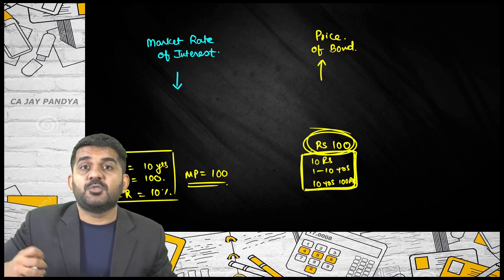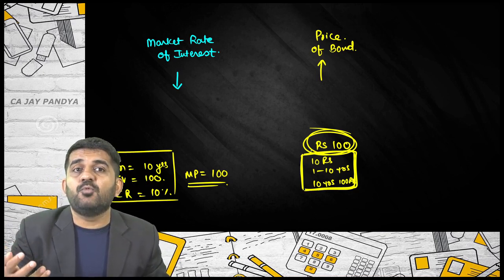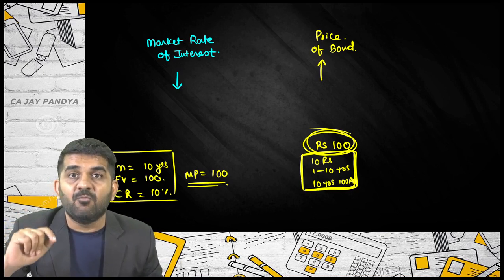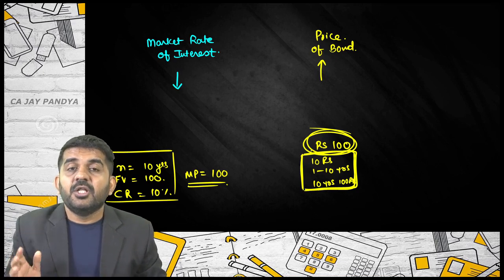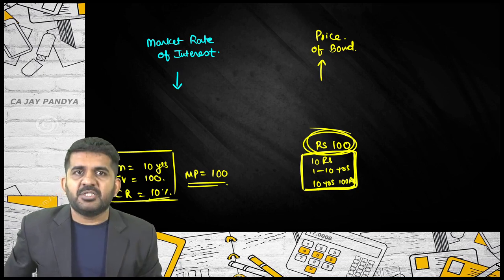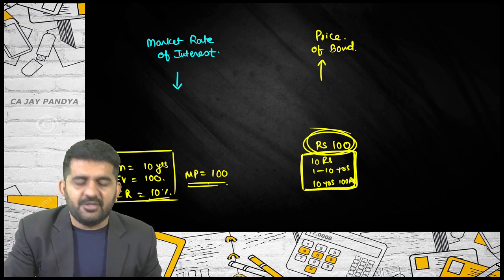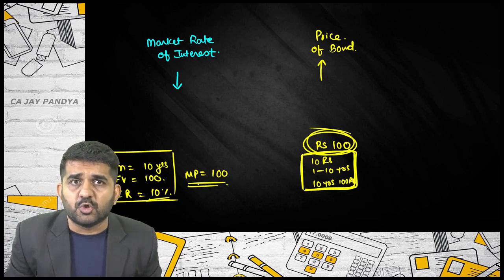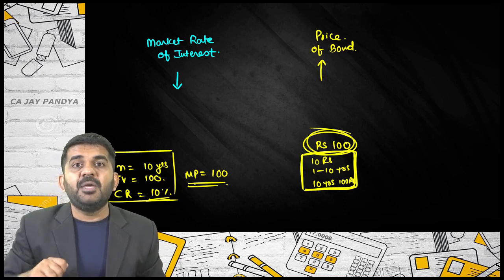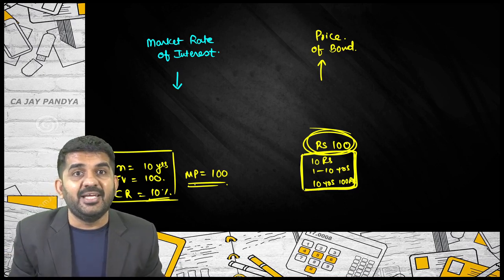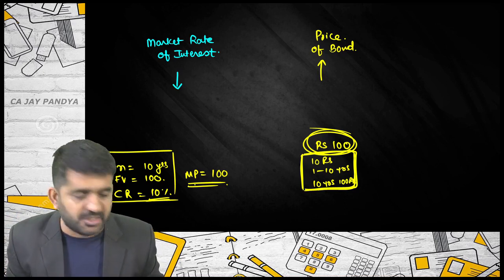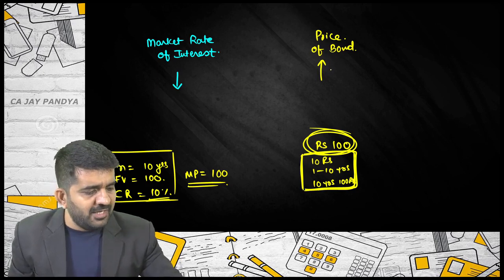Now the value of this box has increased because it is giving a cash flow of 10 rupees every year. Now the market price will not remain 100. Why? Earlier you were getting a 10% rate of return. See the coupon, 10%. Everything else remains the same: redemption value is 100, market price was also 100. Now for getting this 10 rupees, the market rate of interest is only 8%. So people will be ready to pay more money to get this 10 rupees because their required rate of return will be approximately 8%. So the price of the bond will increase.